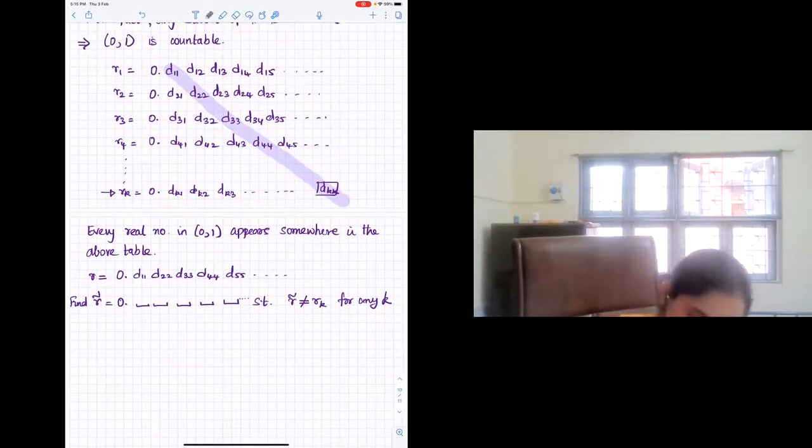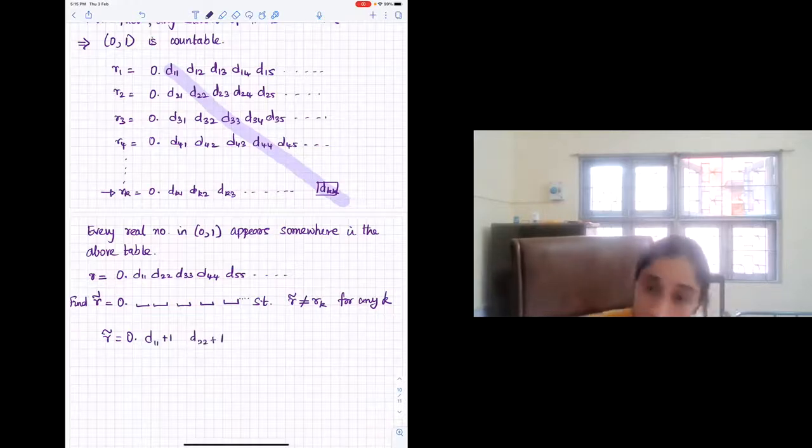So let's just write down r tilde. This is 0 point, and I'll just put d11 plus 1. This is not exactly required. It can be d11 minus 1, d11 plus 9, anything that is different.